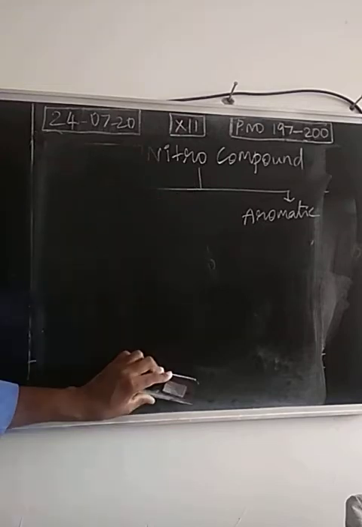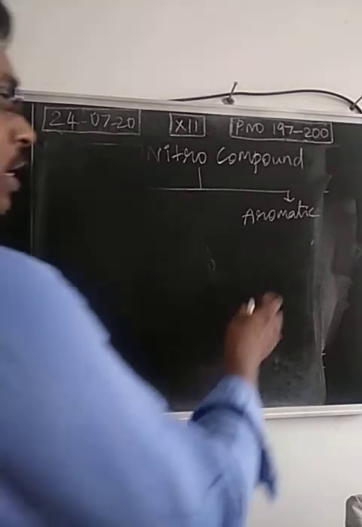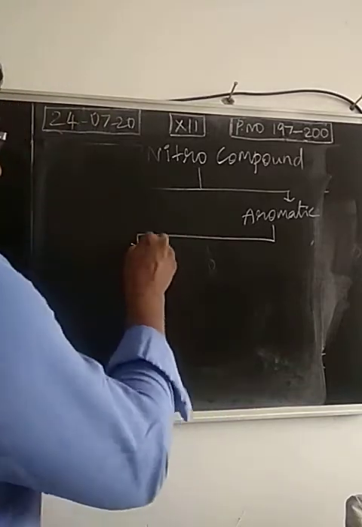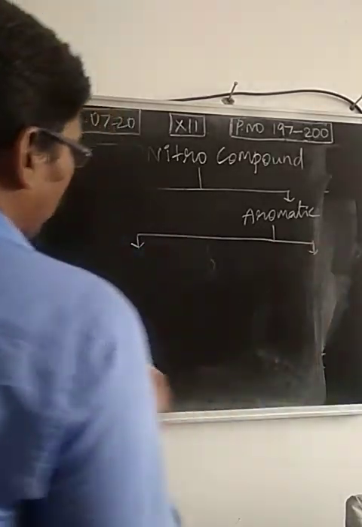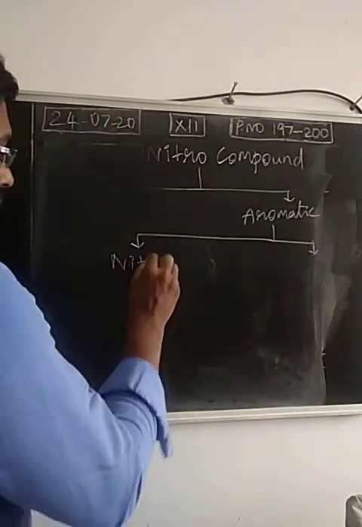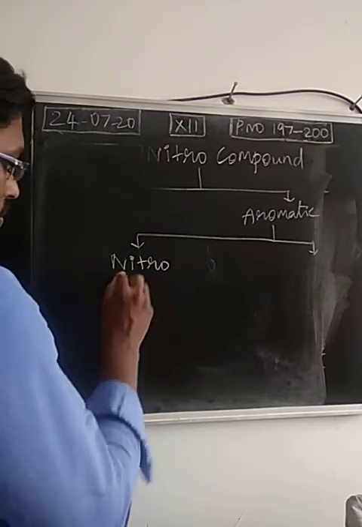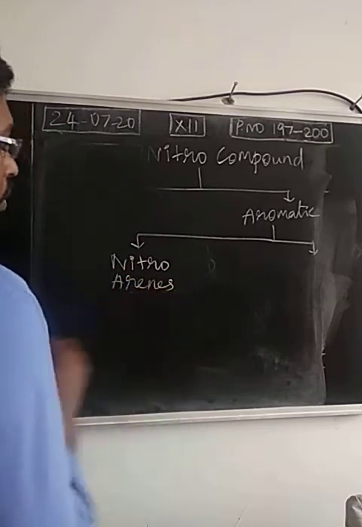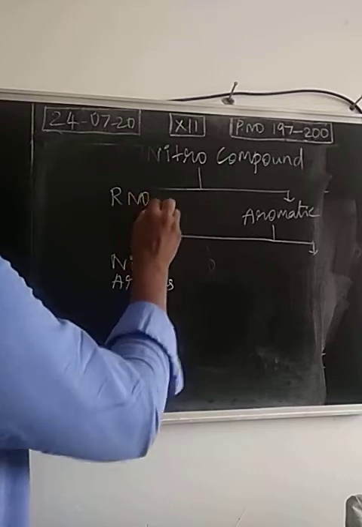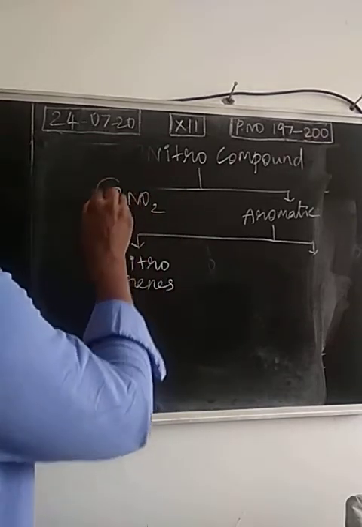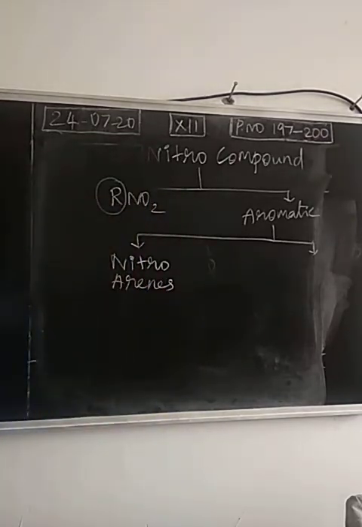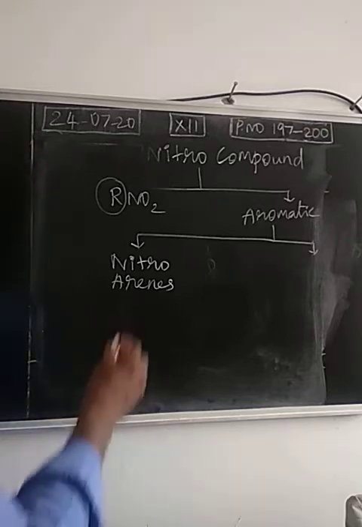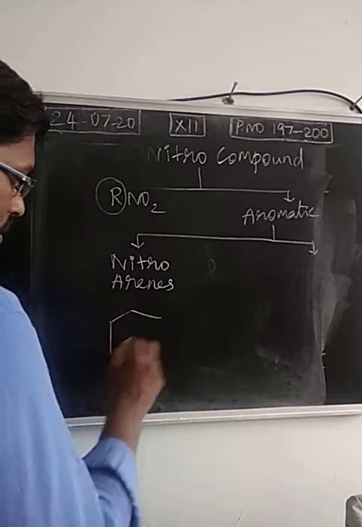So with this, aliphatic nitro compounds are over. Now aromatic nitro compounds: nitroarenes. What is the general formula for a nitro compound? RNO2. The R may be an aryl group, like phenyl, C6H5. So what is a simple example? This one.